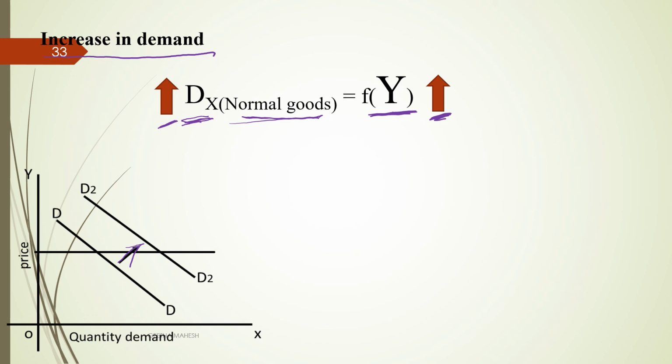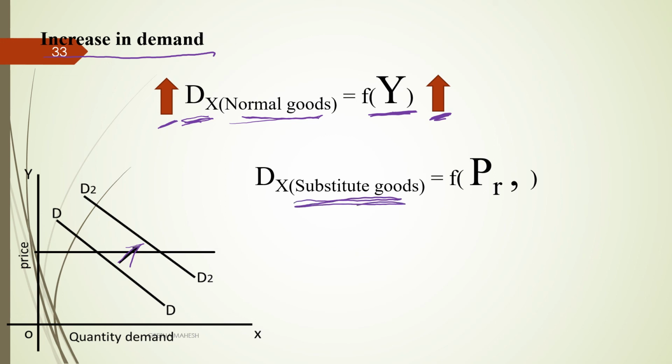Now, just consider the price of related goods. Here I have taken substitute goods. A good example is coffee and tea. Here I am going to consider that the price of tea increases, then tea becomes costlier. So, definitely demand for coffee increases, which leads to an increase in demand. So, the demand curve will shift from DD to D2D2.